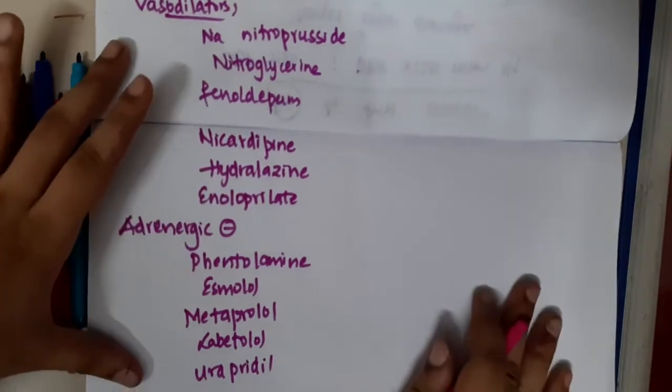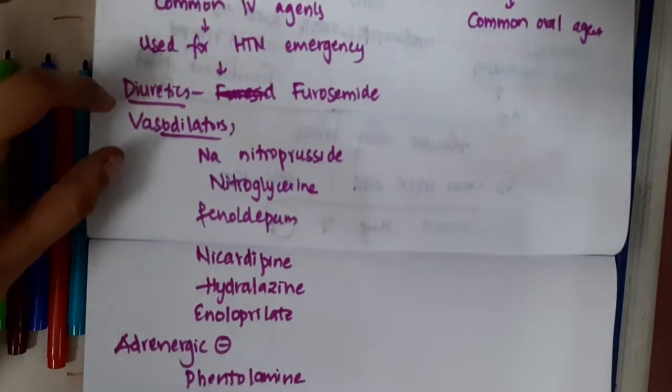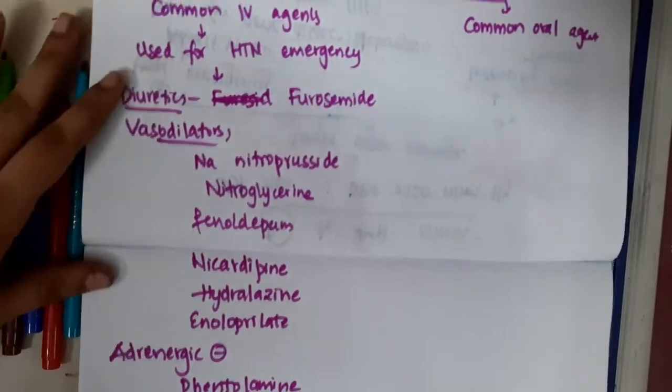Okay, so these are the list of drugs used for hypertensive emergencies.